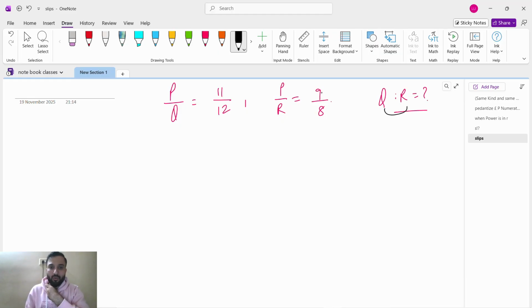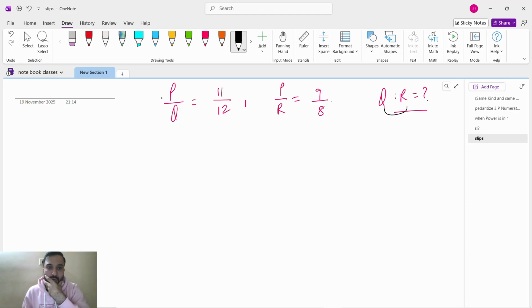See, we have to find Q is to R. So P by Q, P by R, P should not be above in both, it should be in opposite form.